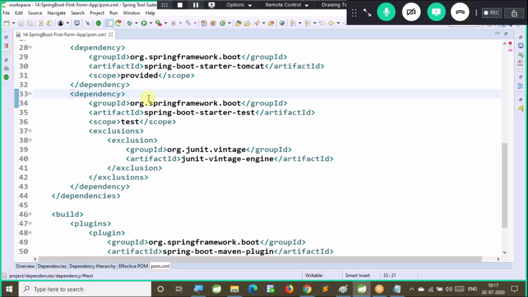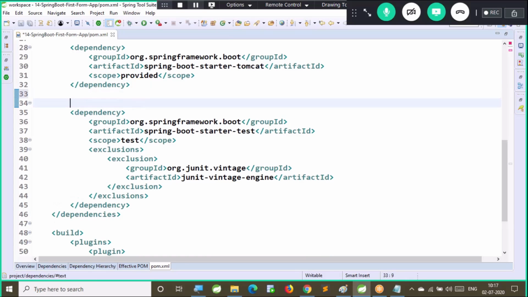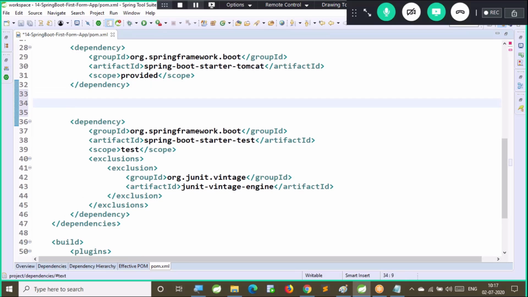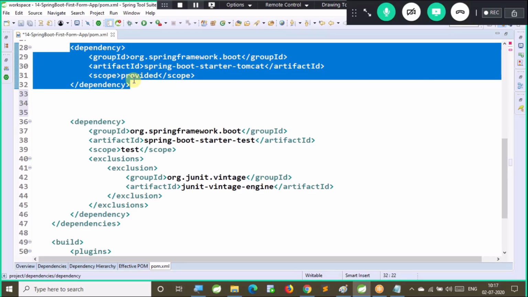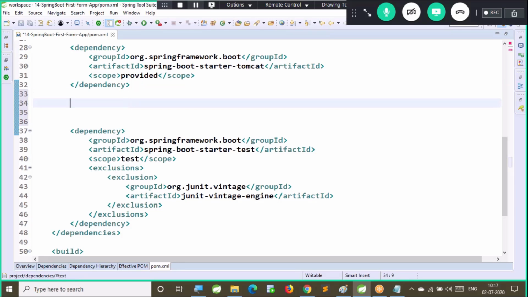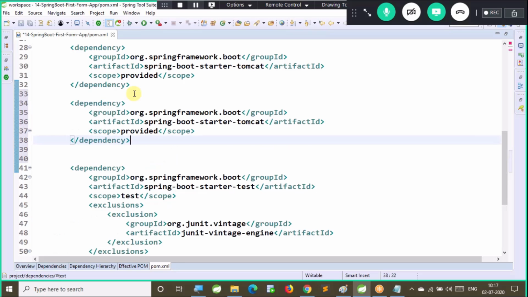Yeah. Let's add one dependency for Tomcat embed Jasper. So what is the group ID for that? Do you remember?